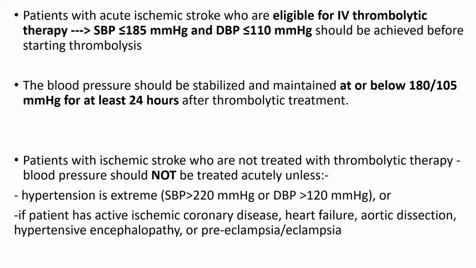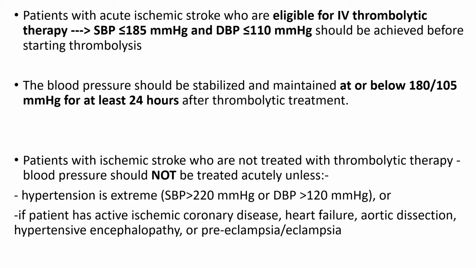Patients with acute ischemic stroke who are eligible for IV thrombolytic therapy. In such patients, BP reduction should be done if the BP is more than 185 systolic or more than 110 diastolic, as a target BP less than this is required for the thrombolysis to be done successfully. Otherwise, thrombolysis cannot be started. The blood pressure should be stabilized and maintained at or below 180/105 millimeter of mercury for at least 24 hours after thrombolytic treatment.